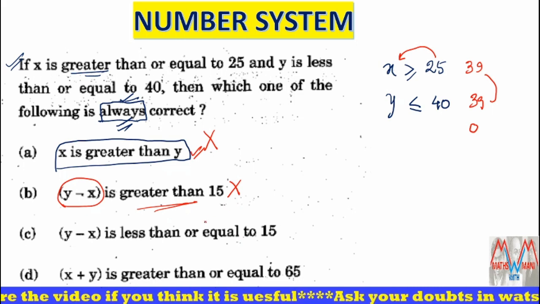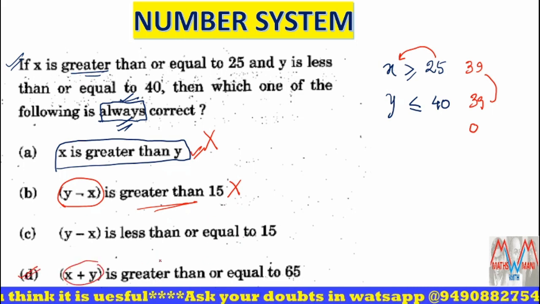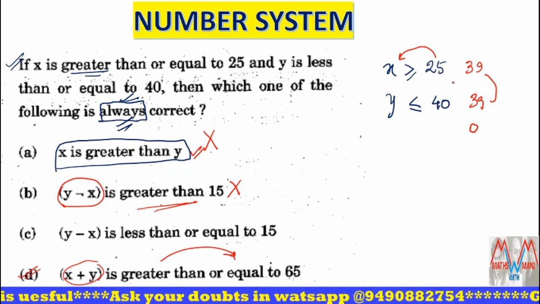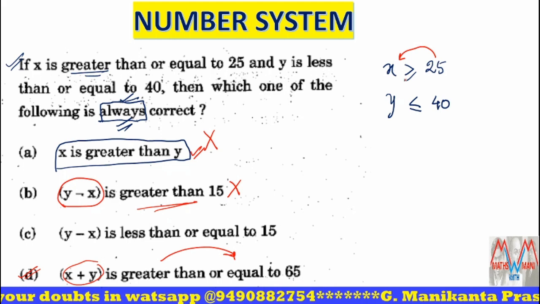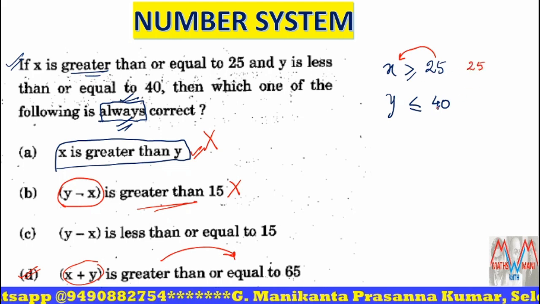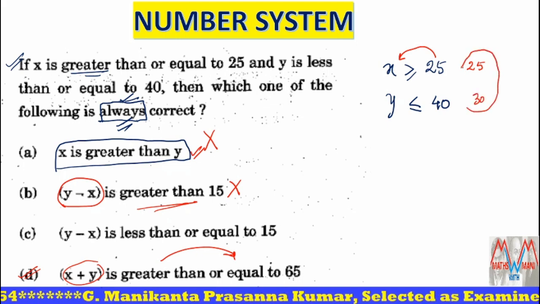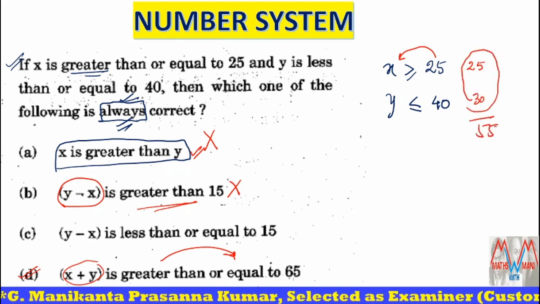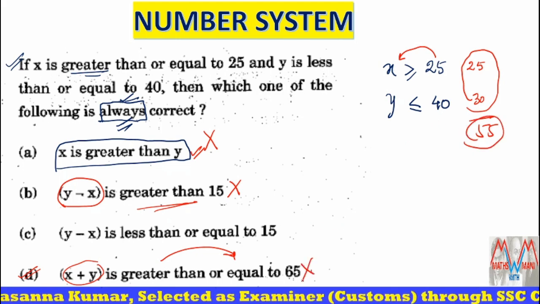And next, see the fourth option: x plus y is greater than or equal to 65. If I take x equal to 25 and y equal to 30, then what is the value of x plus y? 55. It is not greater than or equal to 65, so the fourth option is also eliminated.